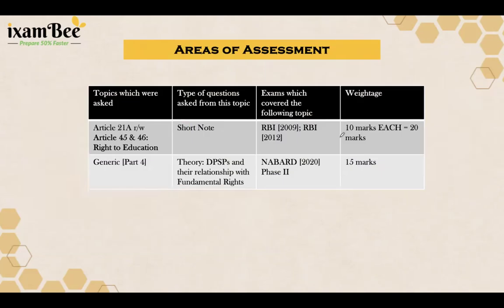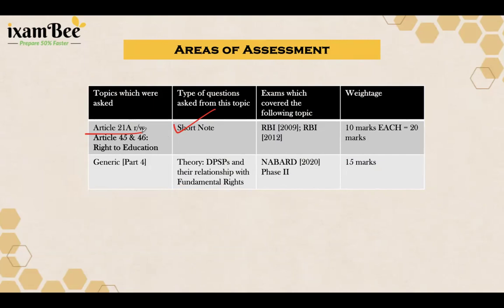Now, coming to the descriptive part, we saw 3 questions across 3 exams. RBI asked 2 short note questions on the right to education, right? Ideally, it was a question that particularly comes under Article 21A, which is a fundamental right to education.